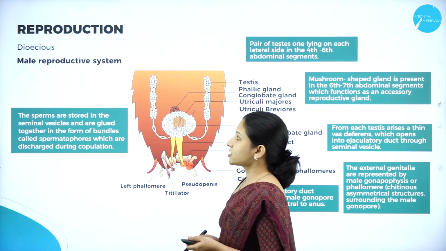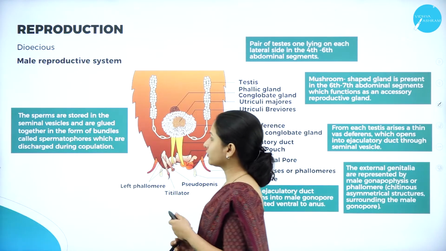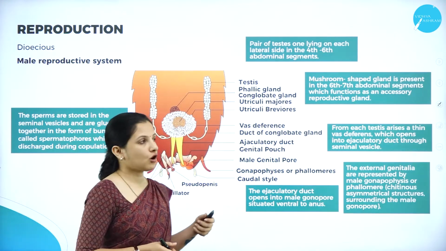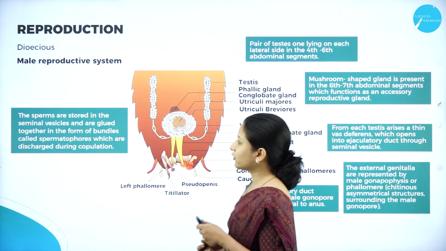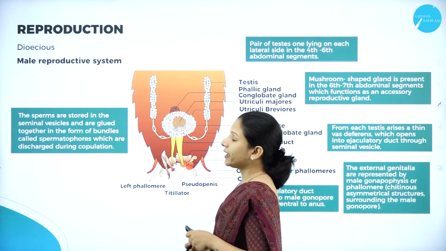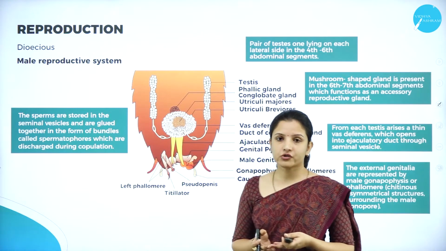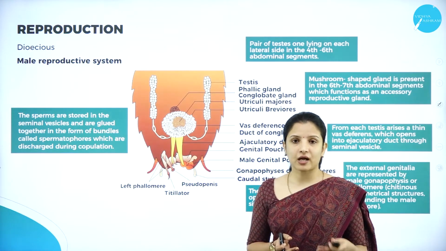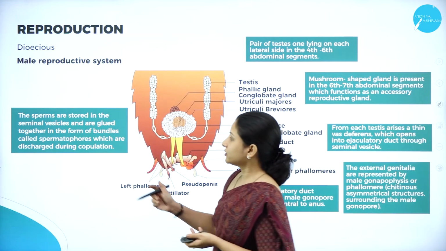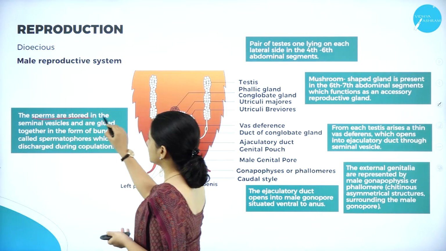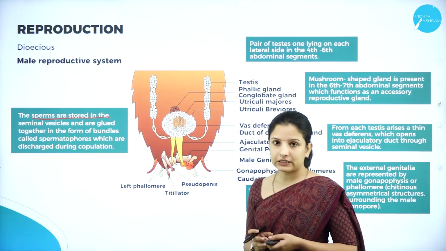The male reproductive system of cockroach is made up of different parts. We shall study about each part one by one. In the male cockroach, the sperms are the reproductive structures that are present. The sperms are usually stored in structures called seminal vesicles.